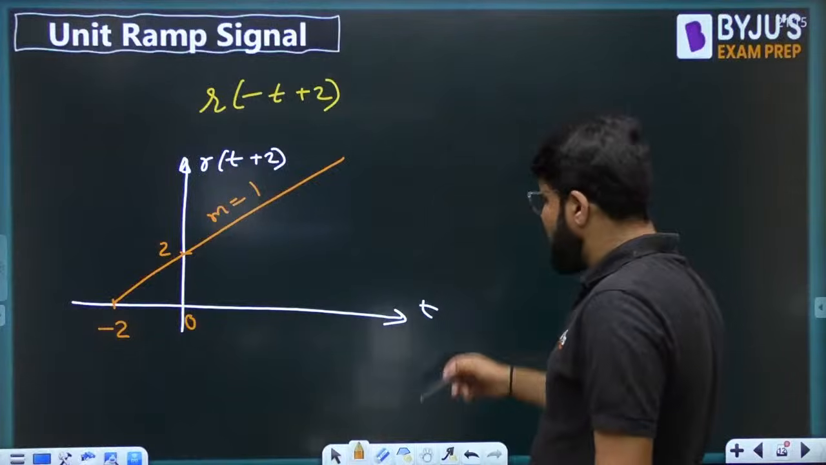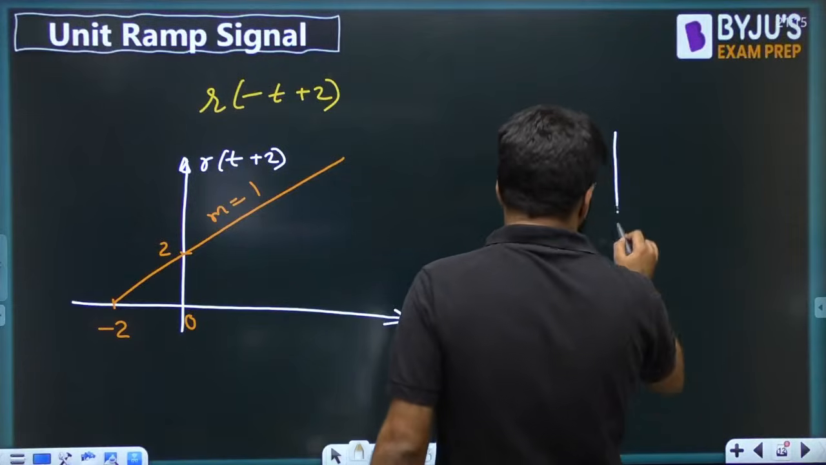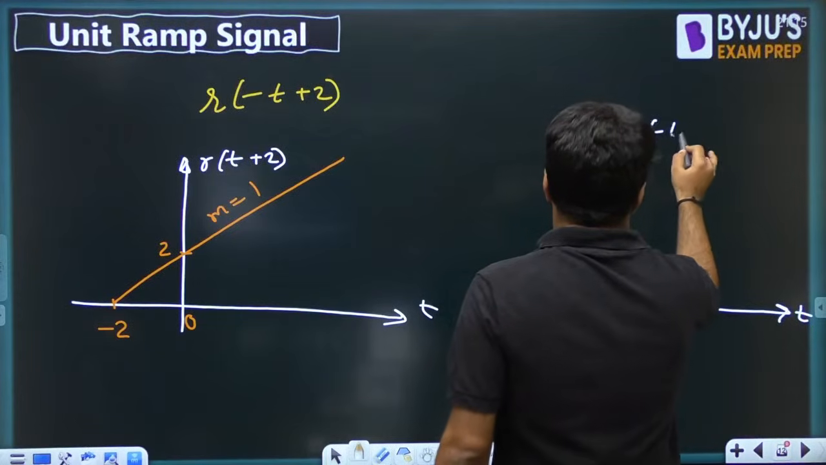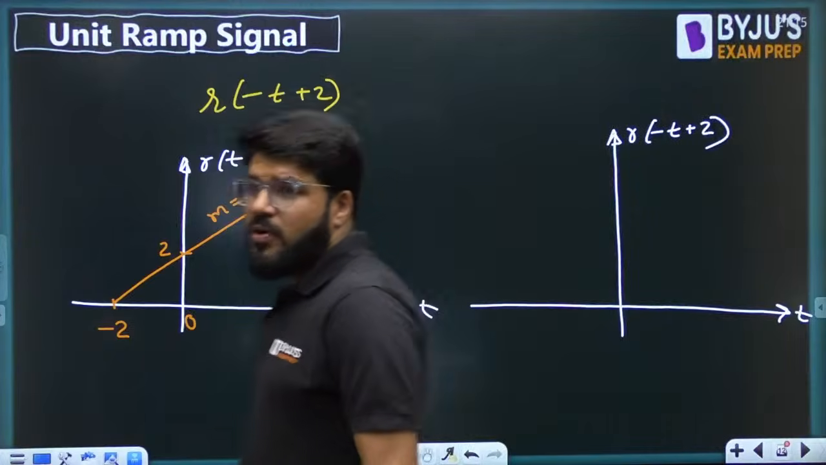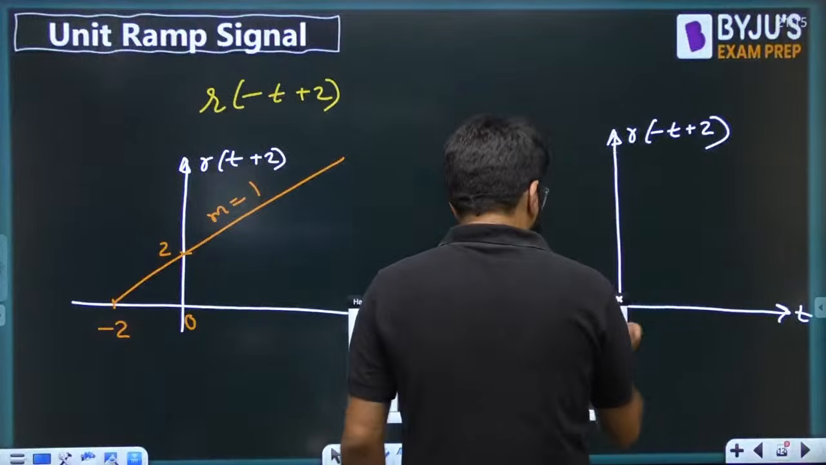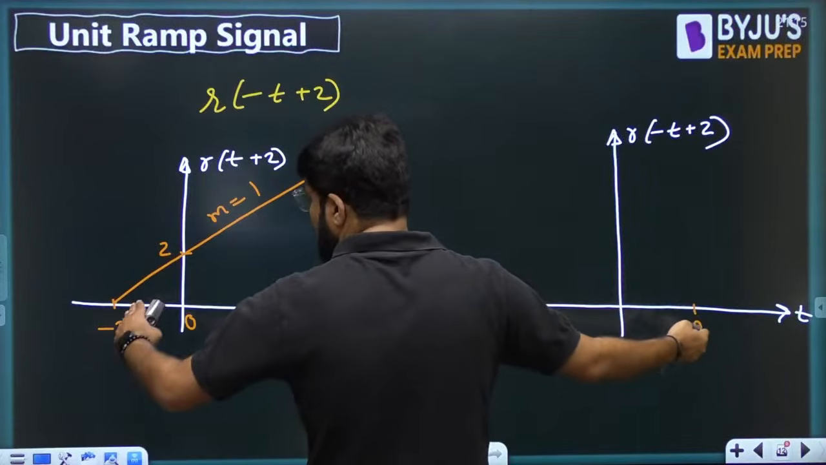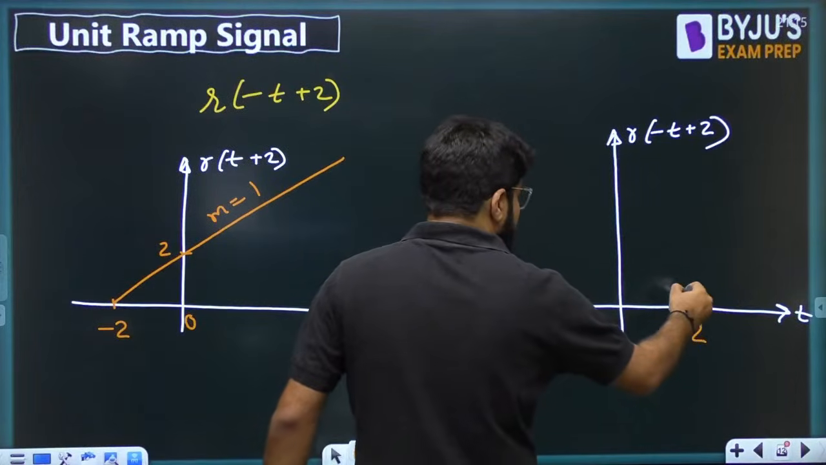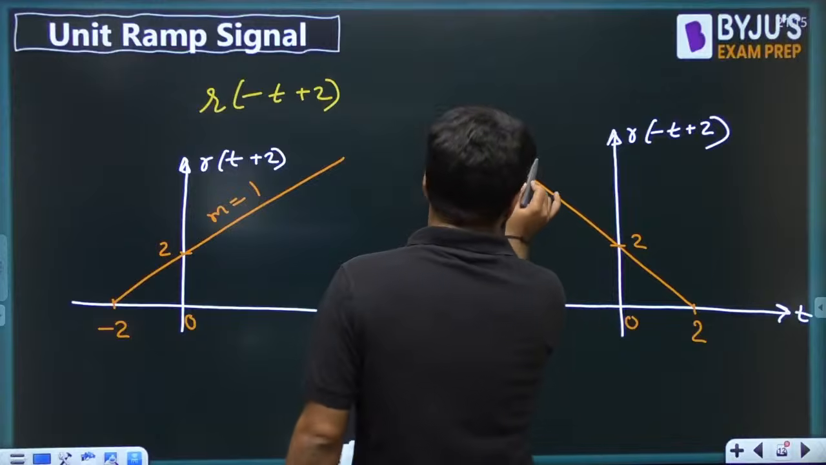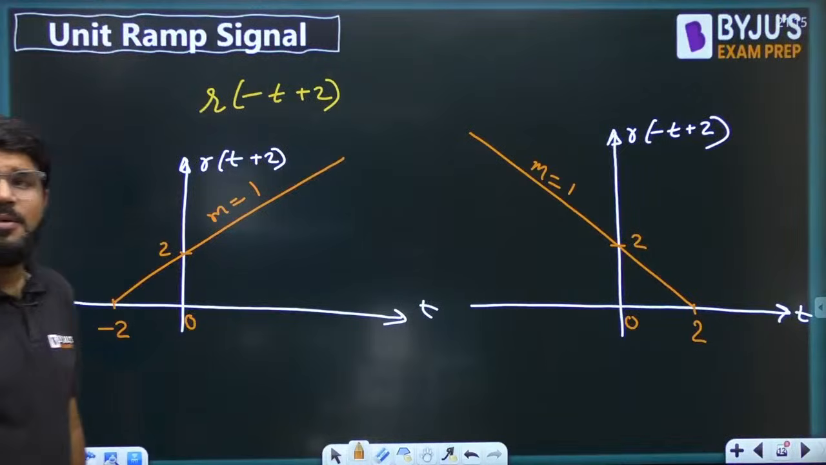Now the next step is taking r of minus t plus 2. Let us take r of minus t plus 2. It is simply the time reversal, the mirror image of the signal. The signal which was starting from -2, let us take that -2 point to the right side. It was increasing to the right, now it is going to be increasing to the left, something like this. This is the line having the same slope, but it is reversed with time. The right portion comes to the left, the left portion comes to the right.